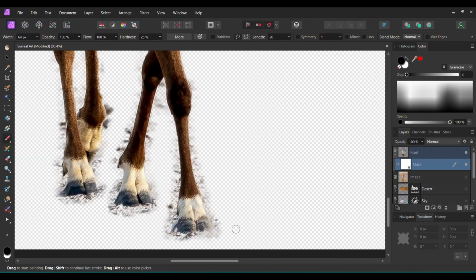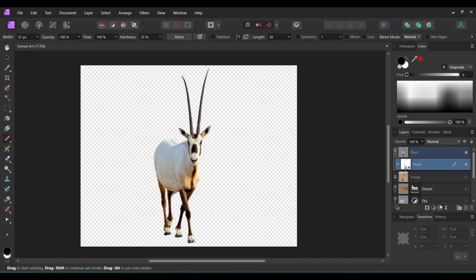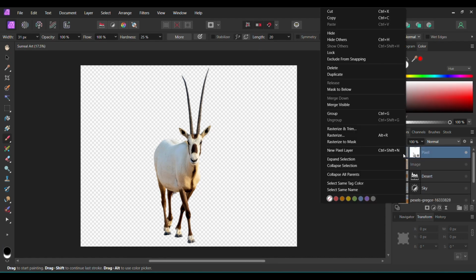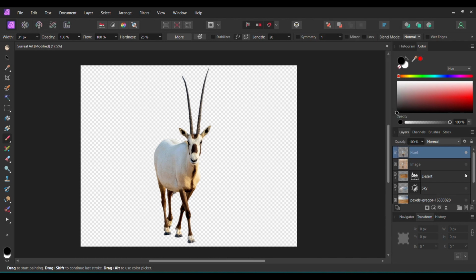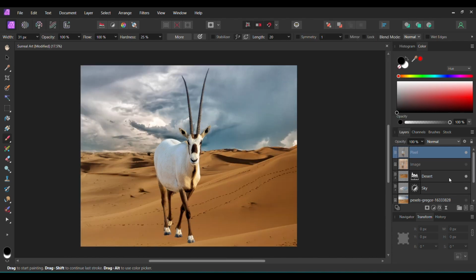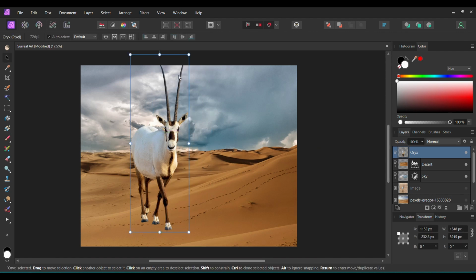Take the brush and remove the black areas around this area of the Oryx. Make sure the black color is selected in the Color panel first. After that, select the mask layer and the layer with the Oryx. Right-click on the layer and select Rasterize. Then turn the desert and sky layers back on. Grab the Move tool and resize the Oryx the way you see it on the screen.